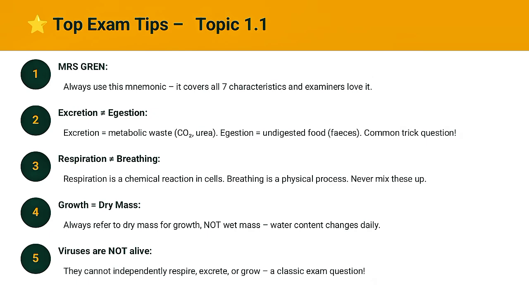Before we finish, let me give you my top exam tips for this topic. Number 1, always use MRS GREN. Examiners love it when students use this mnemonic. It shows you know all 7 characteristics. Number 2, excretion is not egestion. Excretion is metabolic waste like carbon dioxide and urea. Egestion is removal of undigested food. This comes up every year.